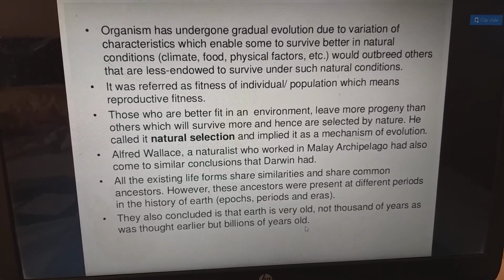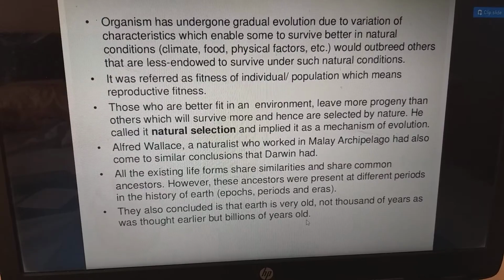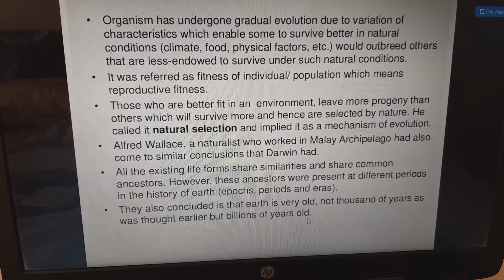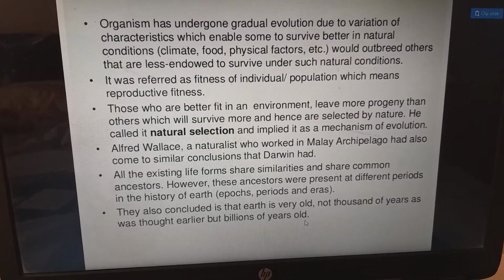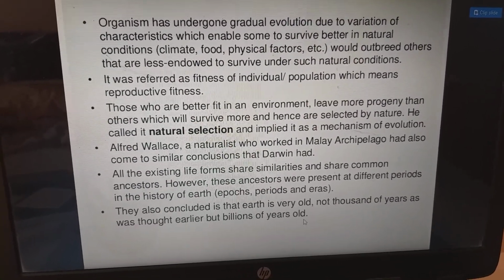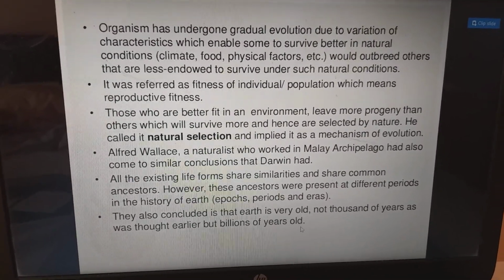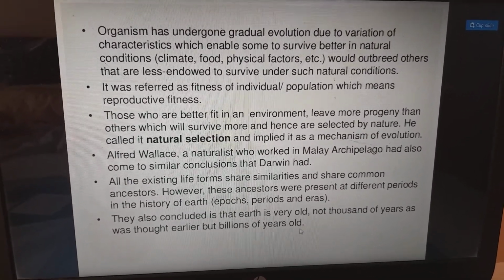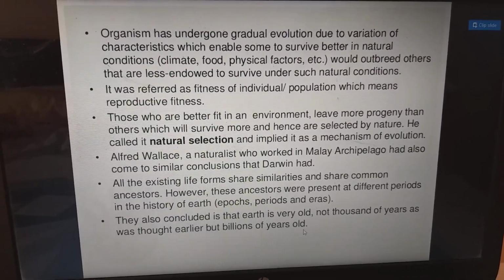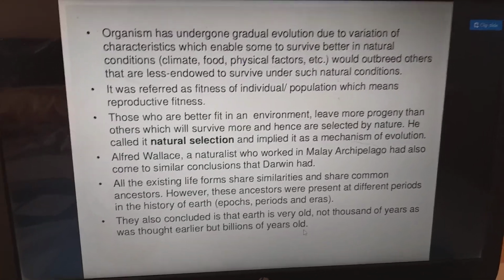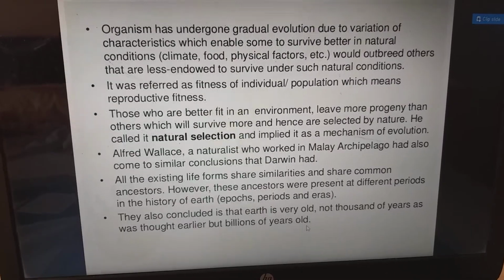Alfred Wallace, a naturalist who worked in the Malay Archipelago, also came to a similar conclusion as Darwin, that all the existing life forms share similarities and share common ancestors. However, these ancestors were present at different periods in the history of Earth, like epochs, periods, and eras. They also concluded that Earth is very old, not thousands of years, as was thought earlier, but billions of years old.